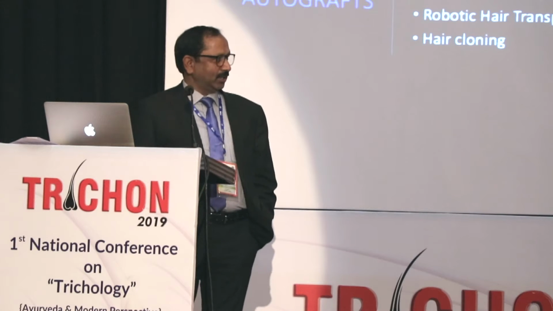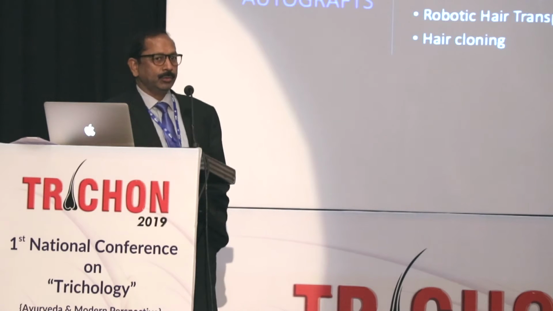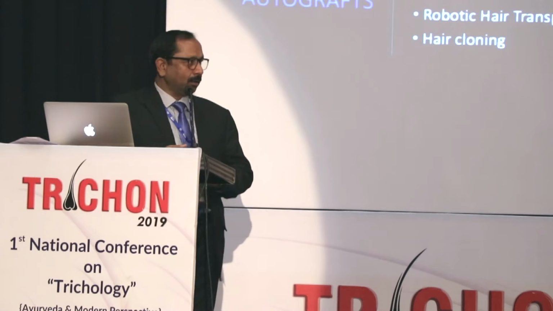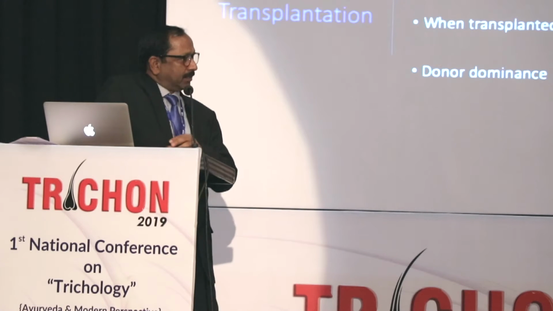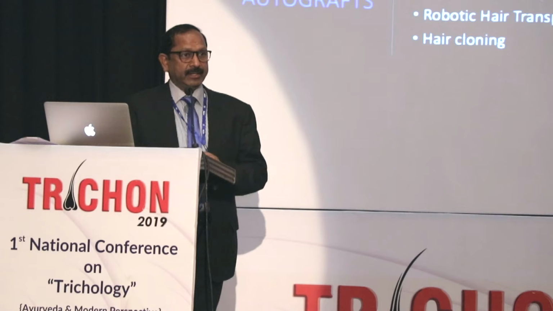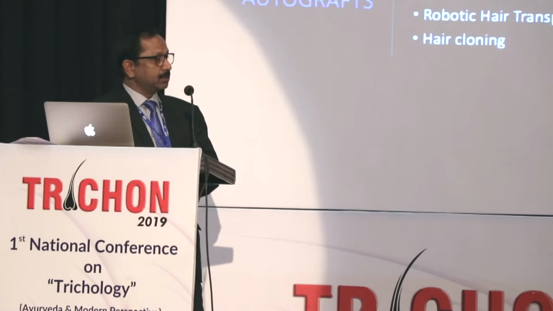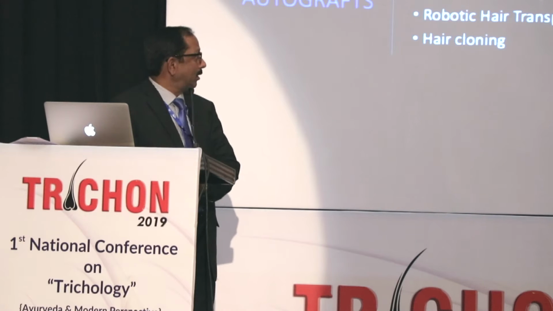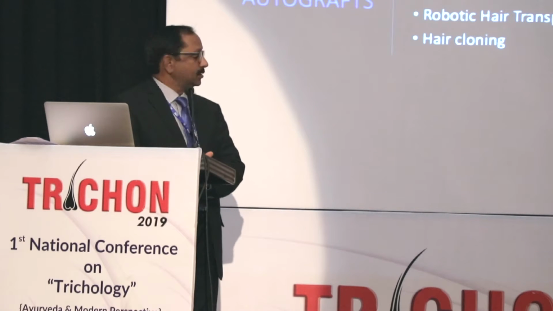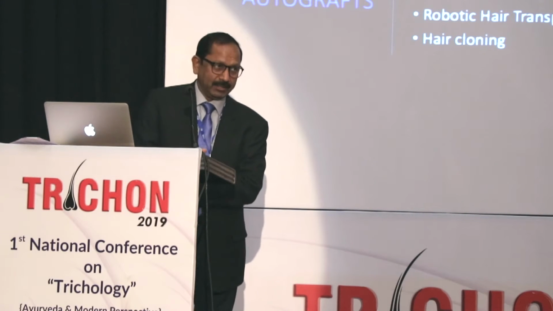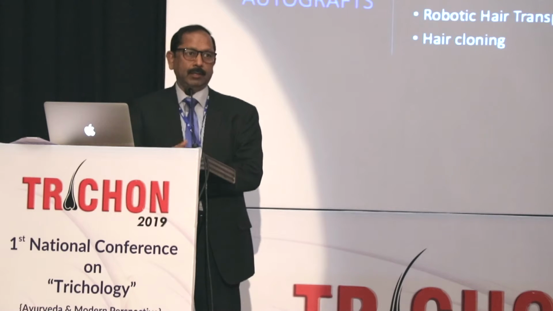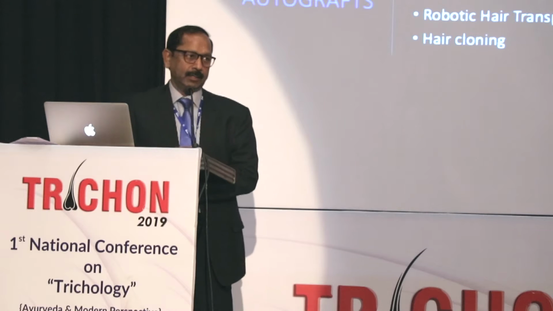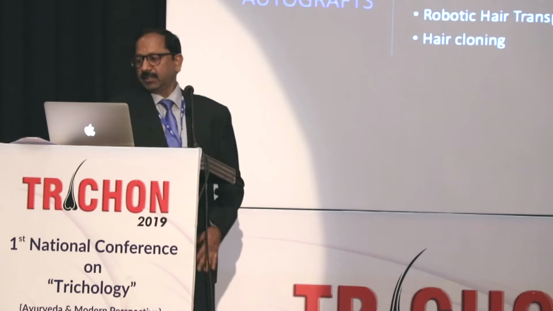Then come the free autografts, and there are different ways to do it. Follicular unit transplantation, which is still the gold standard, where we take a strip of skin along with the hairs. And then one of the more popular methods, more commonly used nowadays, is follicular unit extraction, now renamed follicular unit excision by the International Society of Hair Restoration Surgeons.